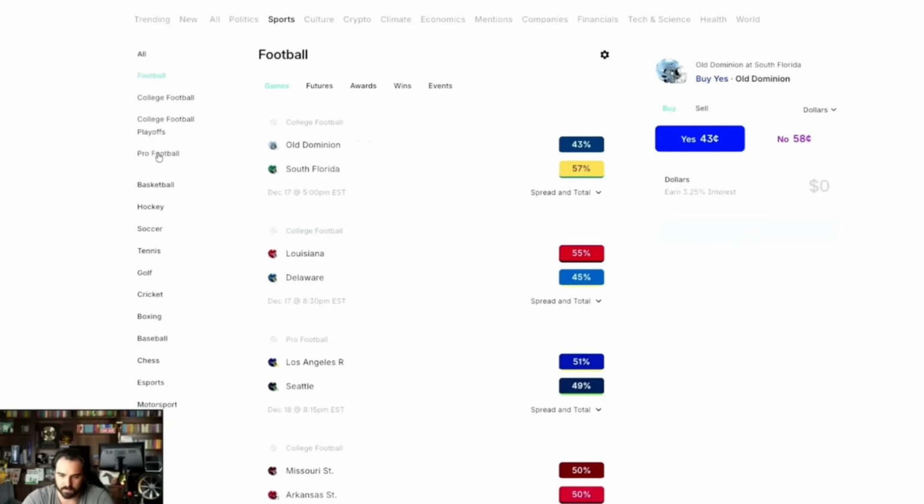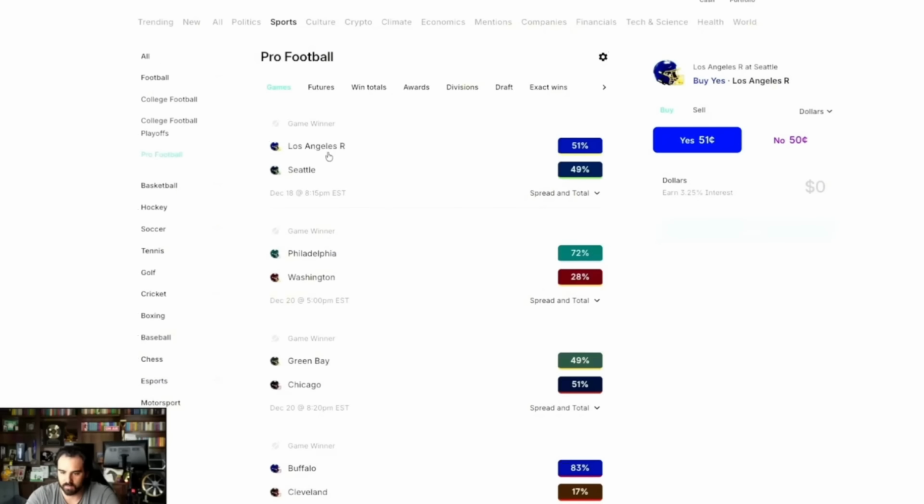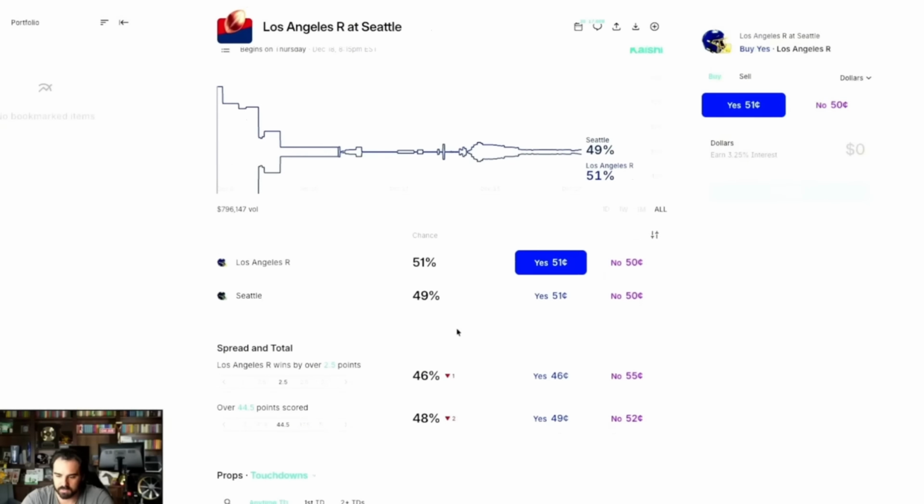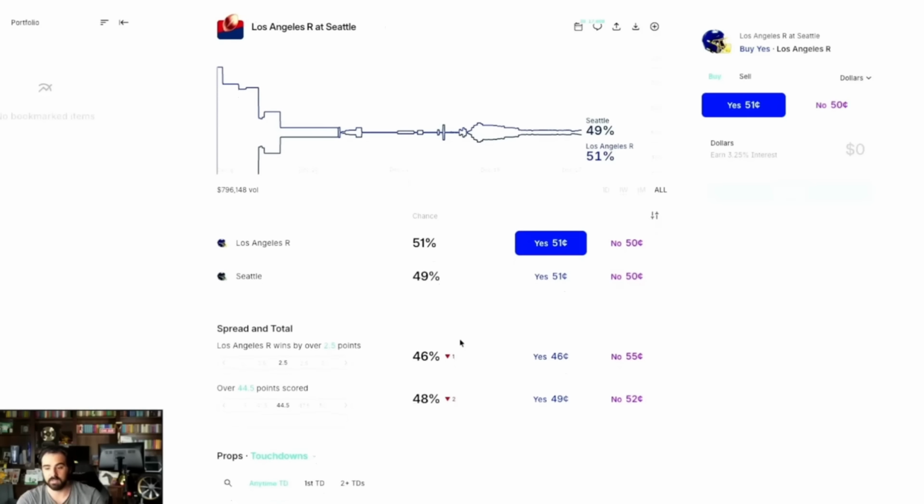If we go to pro football, for example, we look at the Rams and the Seattle game. If you click on that game, you're going to see a bunch of percentages. To the avid sports bettor, you see this stuff and you get confused. You have no idea what any of this means, right? You don't know what the cents mean or anything like that. Well, the cents are just pretty much the odds.